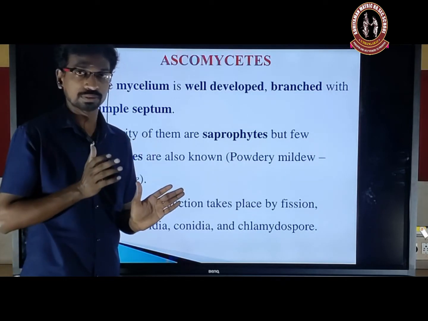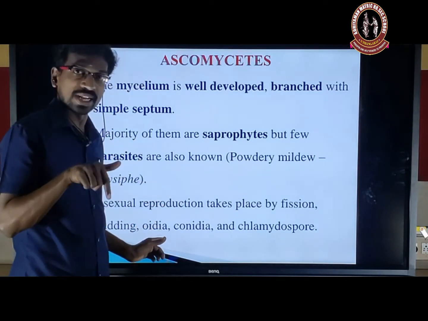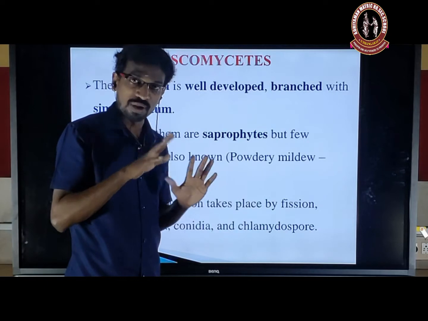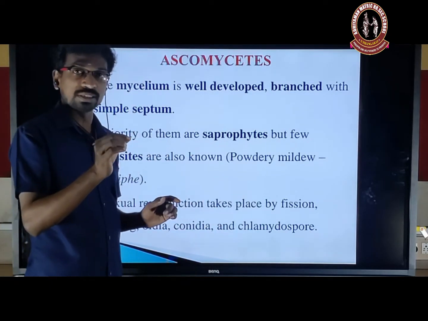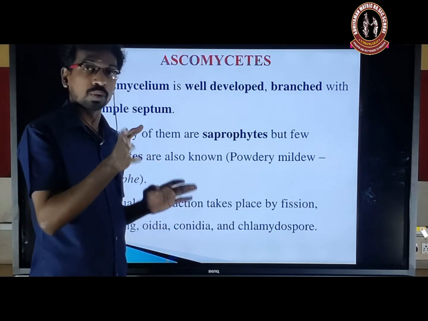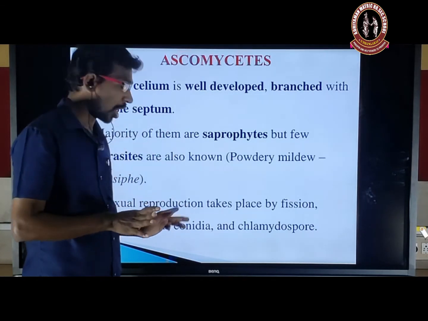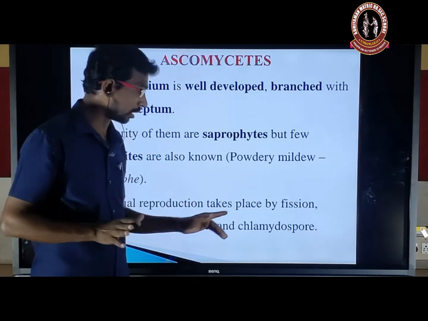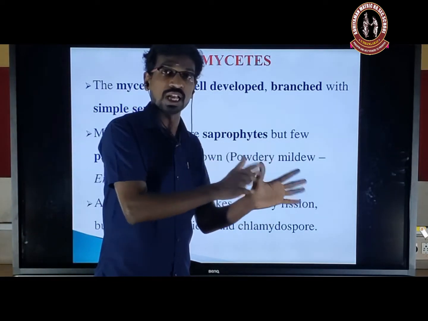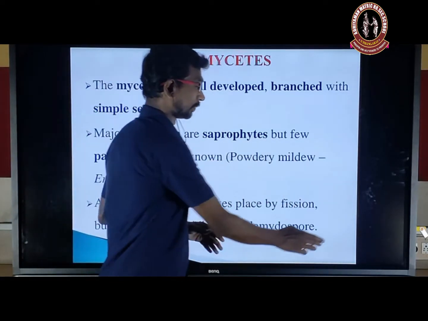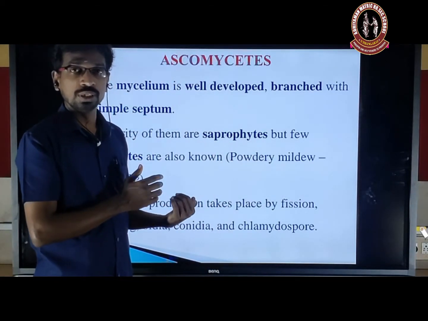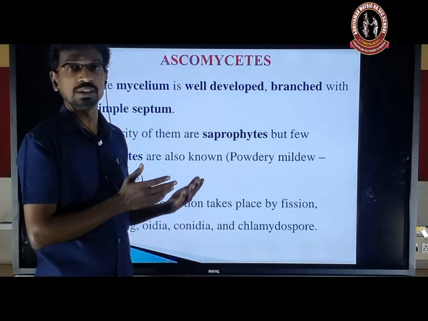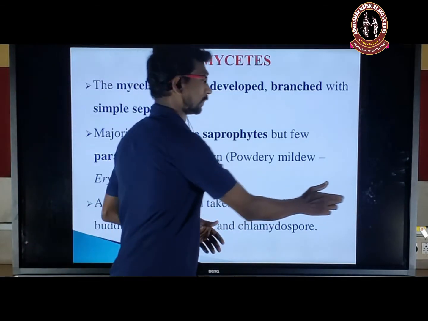That is different. Oidia are also formed from somatic hyphae, but here each piece develops into a new young one during favorable conditions. Oidia are never formed during unfavorable conditions, but chlamydospores are formed during unfavorable conditions. These are things we already learned in the previous video. If you want a reference, you can go through the previous videos.